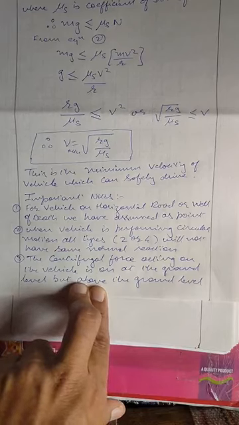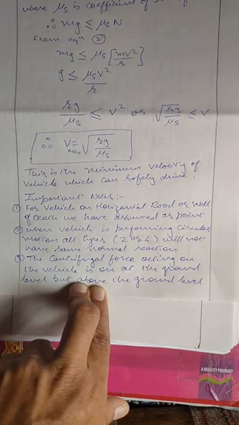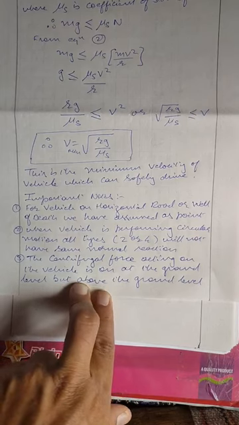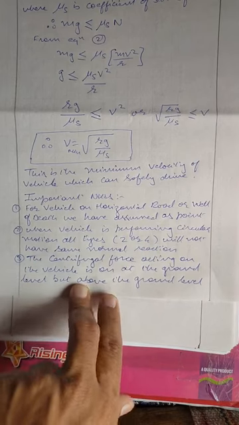You may have seen that when we take a sharp turn towards the left, the left hand side tires and shock ups are pressed, whereas the right hand side tires and shock ups are lifted. That means the load on the right hand side tires is less than the load on the left hand side. When the load is different, definitely the normal reaction will also be different, because normal reaction is nothing but the weight. Where you have more weight, you get more normal reaction, and where you have less weight, you get less normal reaction.